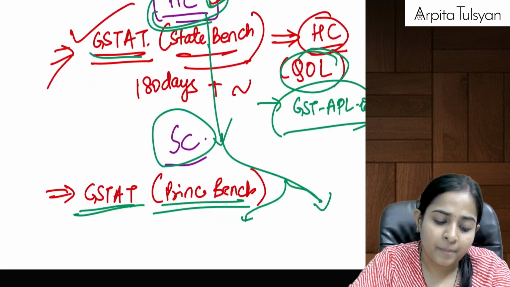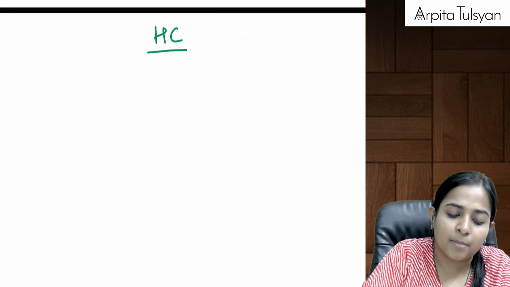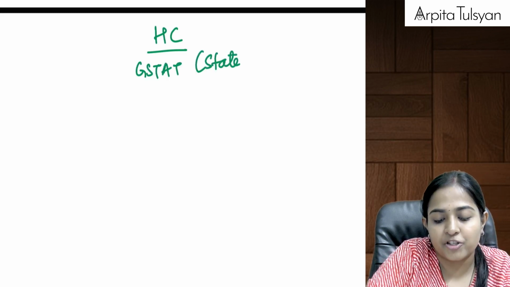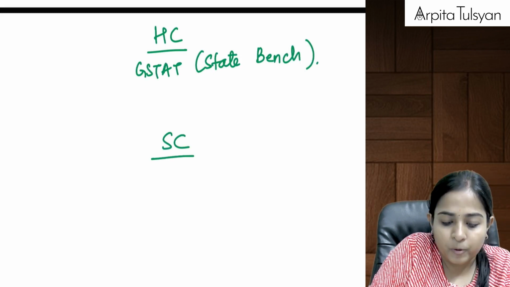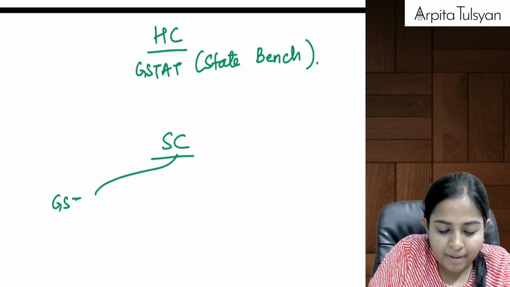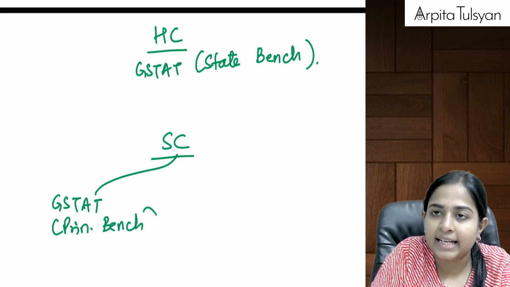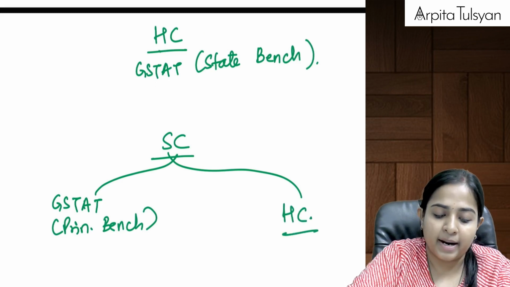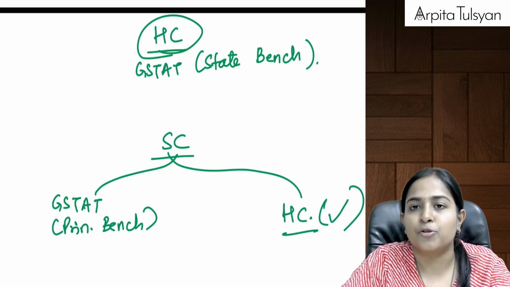Yes, manageable. So when we talk about the High Court, which cases can come to the High Court? Any order which is passed by GST AT state bench comes to the High Court. Which case comes to the Supreme Court? Any order passed by GST AT principal bench can come to the Supreme Court directly. Or if we are aggrieved by the order passed by the High Court, and if the High Court certifies it to be a fit one, then it comes to the Supreme Court.